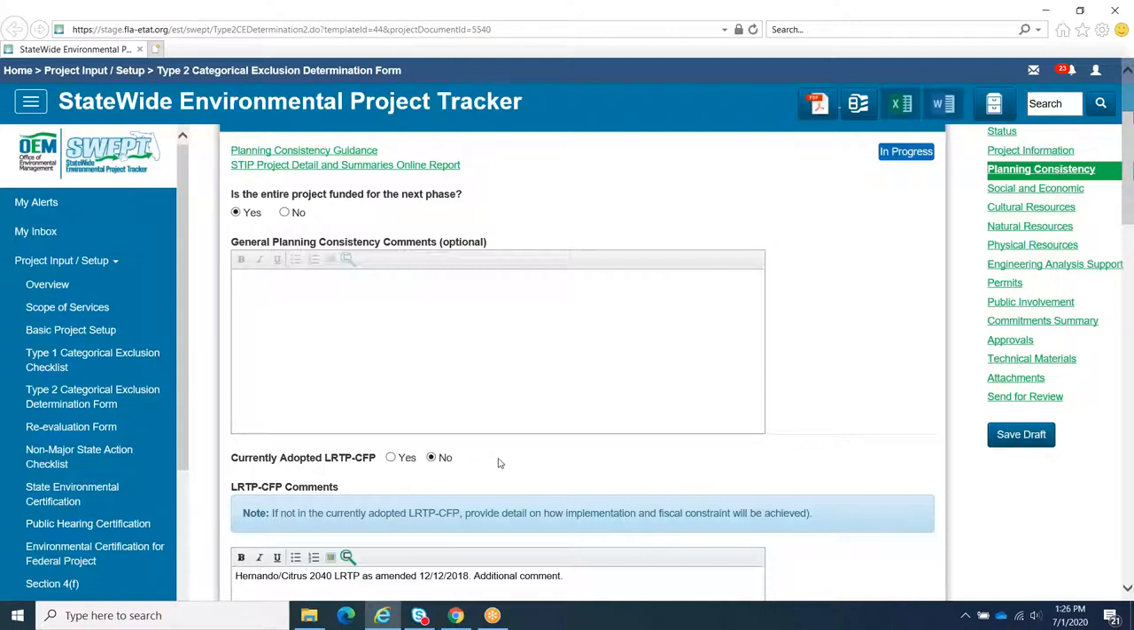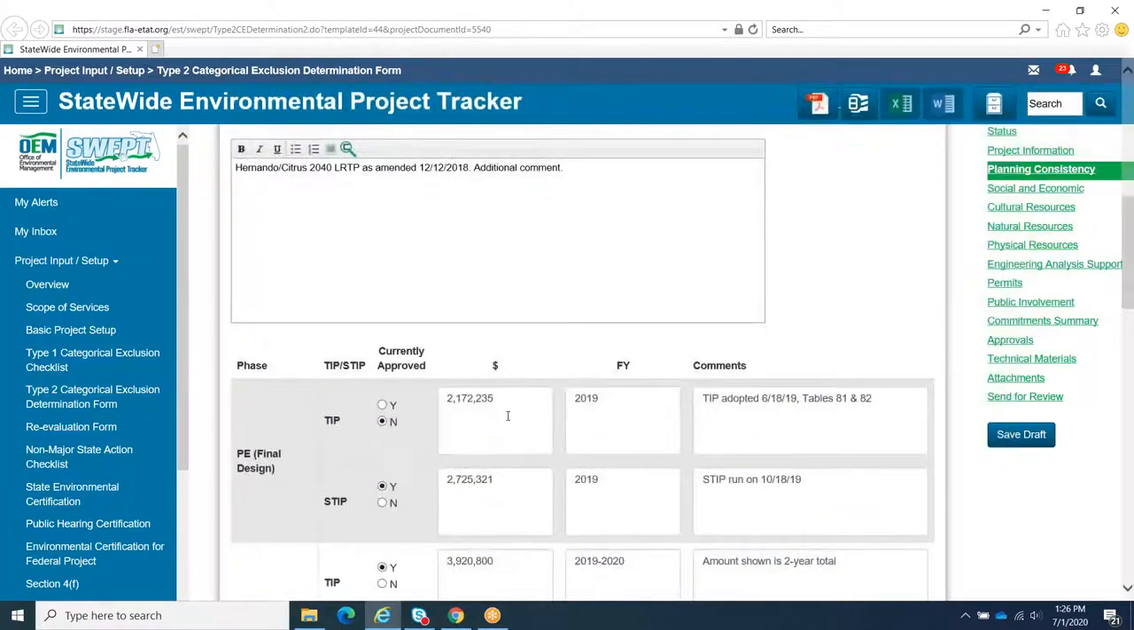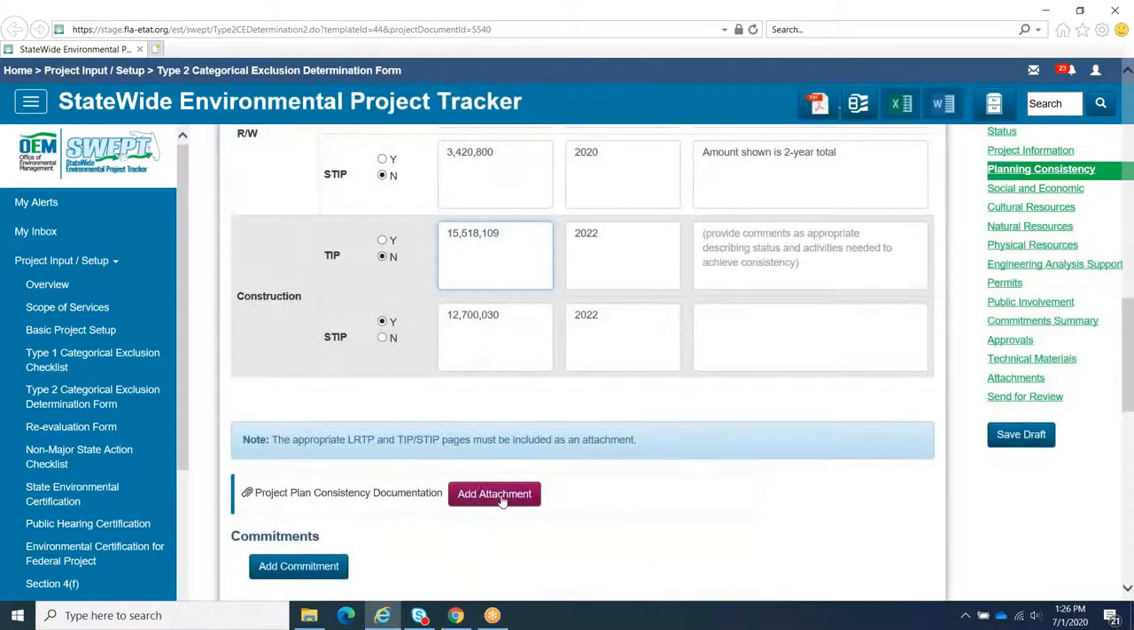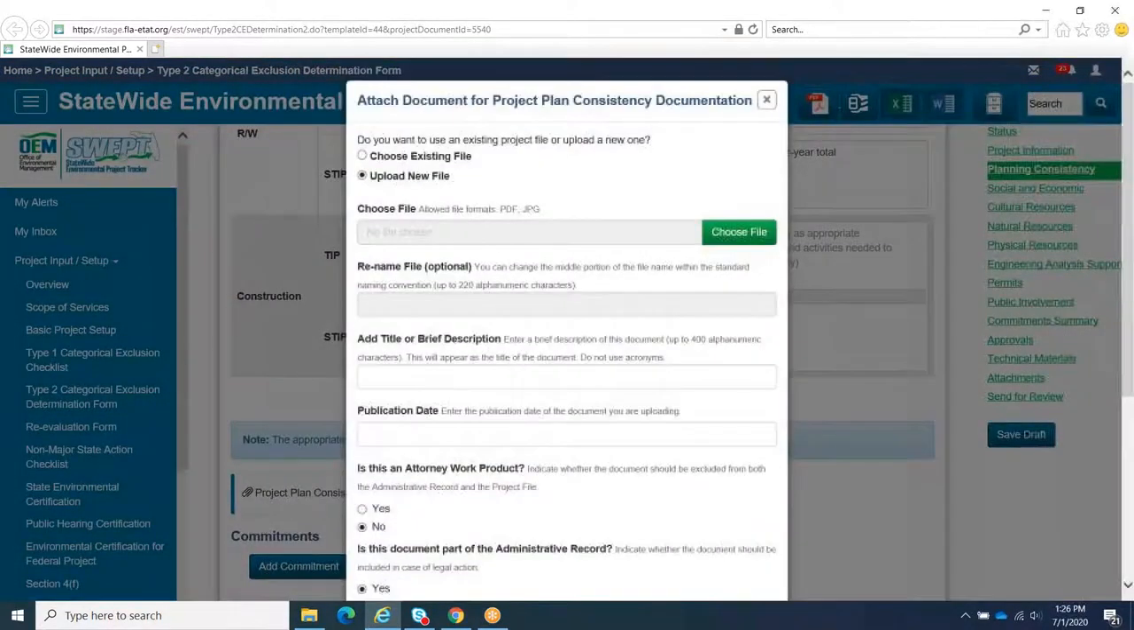The dollar amounts reflected in the TIP and STIP should be reasonably consistent. The LRTP and TIP and STIP pages must be included as an attachment. Use the Add Attachment button to upload a PDF version of these supporting documents.